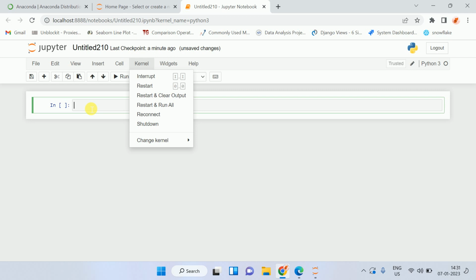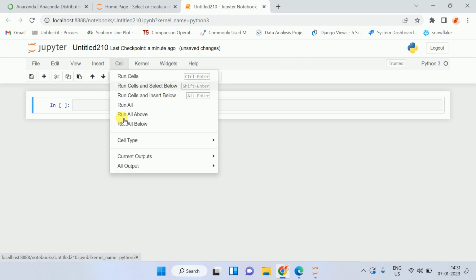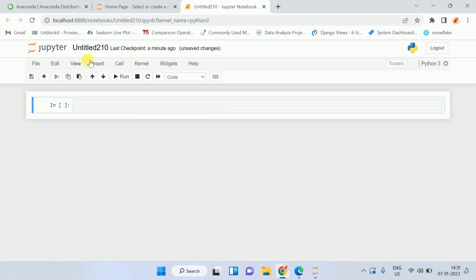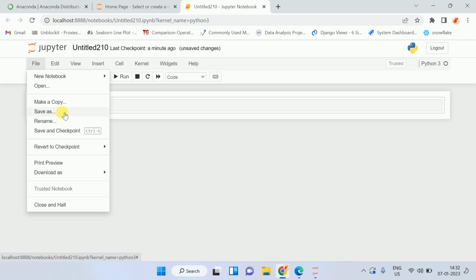If you're facing any issues while running your code, navigate these options and you will see so many good things here. Although the code that you write here is automatically saved, you can also use save as. You can get the save as options from here.